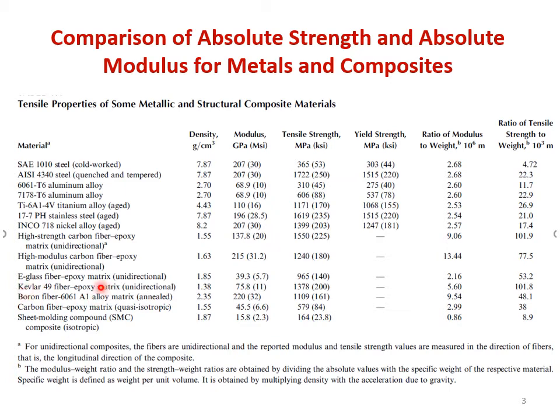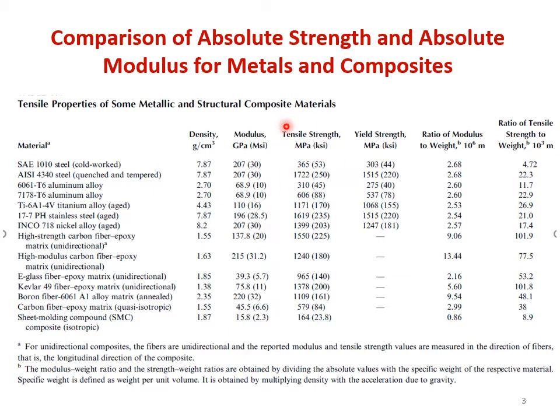For boron fiber and aluminium alloy matrix composite, it is around 220 gigapascal. For carbon fiber epoxy composite, it is around 45.5 gigapascal. And for sheet molding compound, which is isotropic in nature, you will know what sheet molding compound is once we discuss the fabrication techniques of composites, and it has a lower modulus of 15.8 gigapascal. Now if you see, the values of modulus of composites are either comparable and in some cases even better than that of the metals. Similar is the trend for tensile strength.